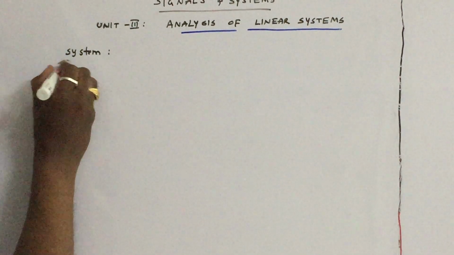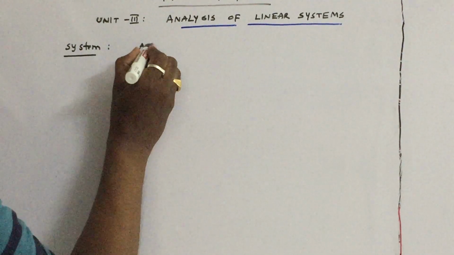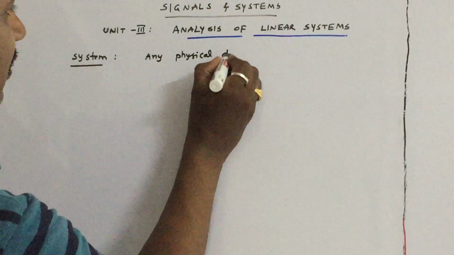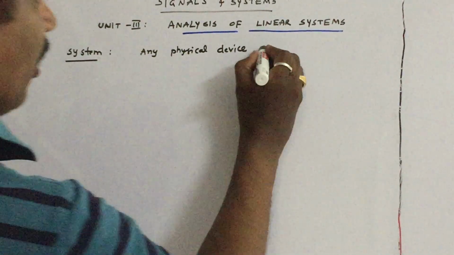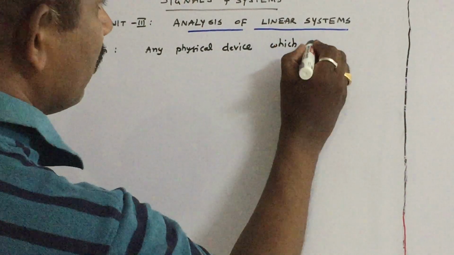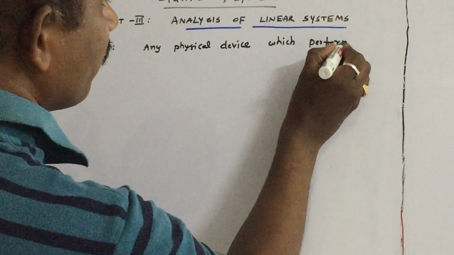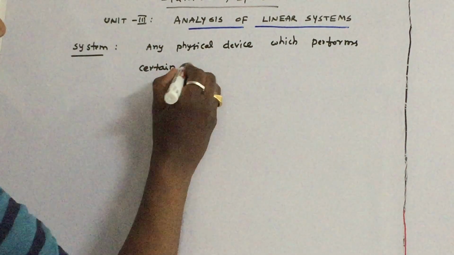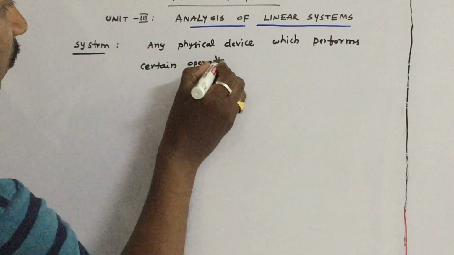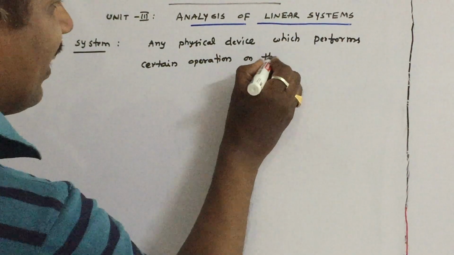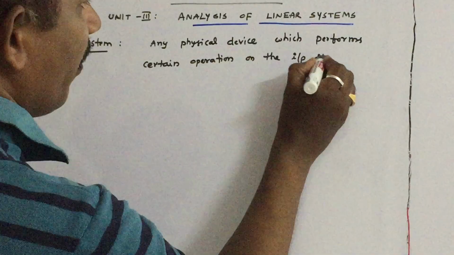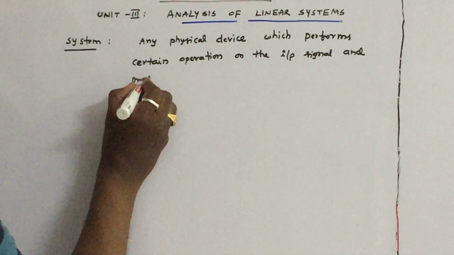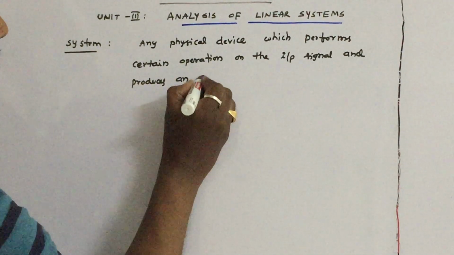The system has a very simple definition. A system is any physical device which performs certain operation on the input signal and produces an output.